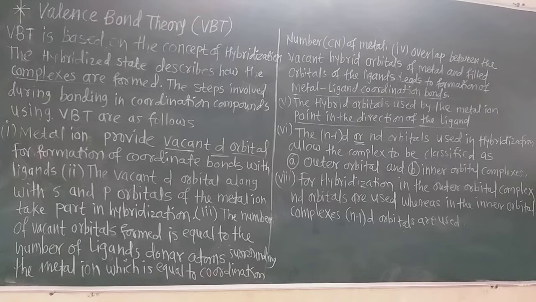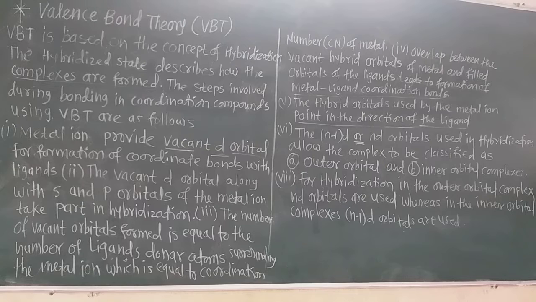But here in 12th standard there is this valence bond theory. VBT is for the coordination compounds, complexes, and in these coordination compounds this VBT is based on the hybridization process. Remember that.